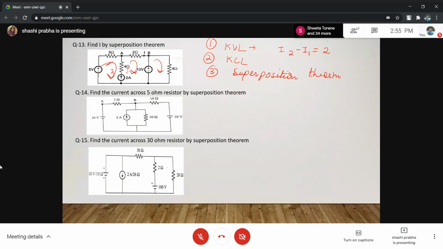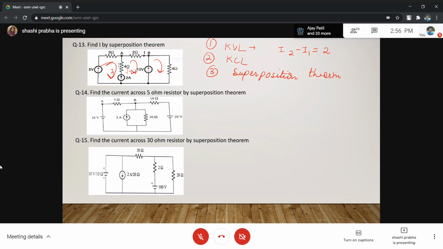See, this I2 is going up, I1 is coming down. So I2 minus I1 is equal to 2 ampere.